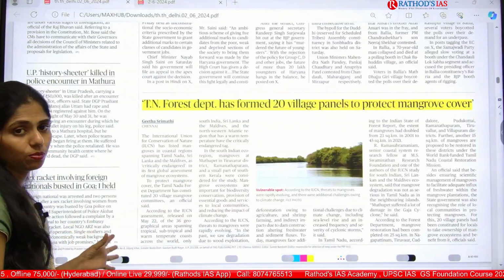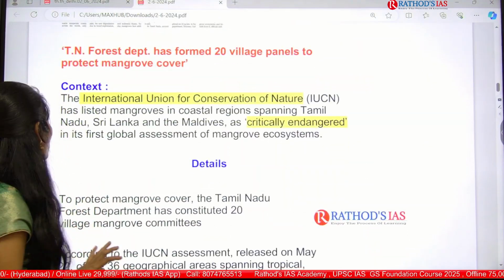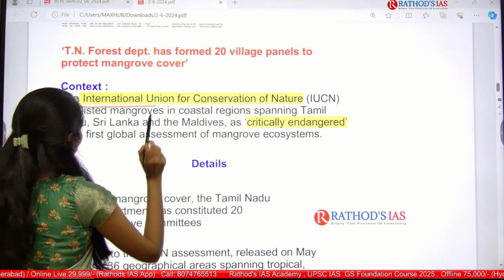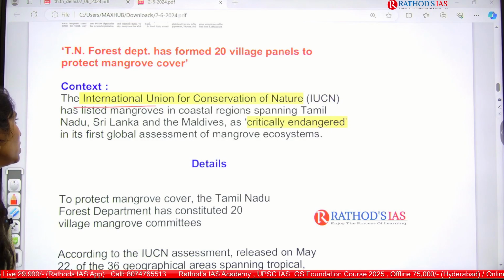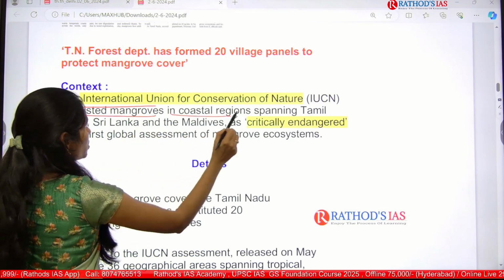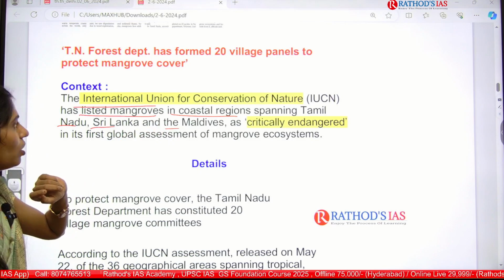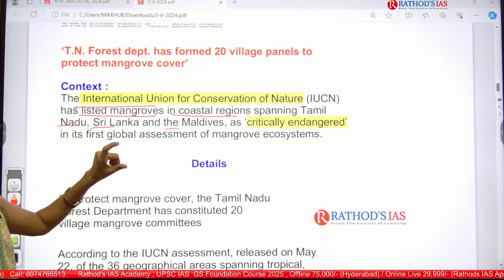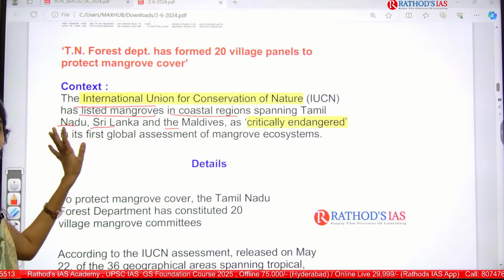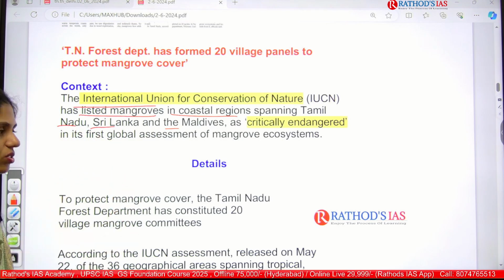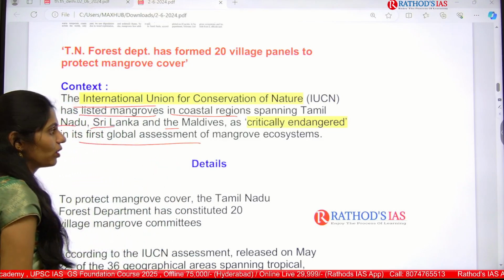Now let us see both the points. First, let us try to understand why mangroves are in the news. Because IUCN, the International Union for Conservation of Nature, had listed mangroves in coastal regions spanning Tamil Nadu, Sri Lanka and Maldives as critically endangered in its first global assessment of mangrove ecosystems.